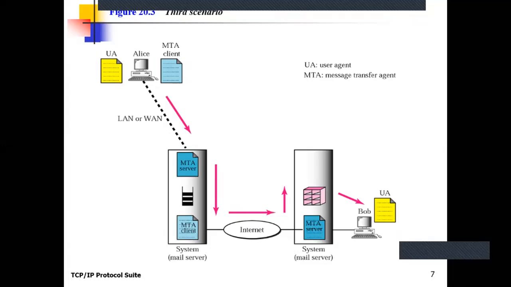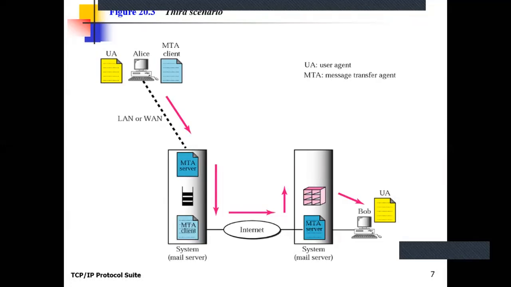another MTA client and MTA server program, one more pair of transfer agents. So this MTA client sends the mail to this MTA server of the receiver's mailbox. This MTA server is a part of the receiver's mailbox, which receives the mail from the MTA client, and with the help of this MTA server, Bob accesses his or her mail from the mailbox. Clear? For reading the mail, it uses the user agent program which is running on its machine.